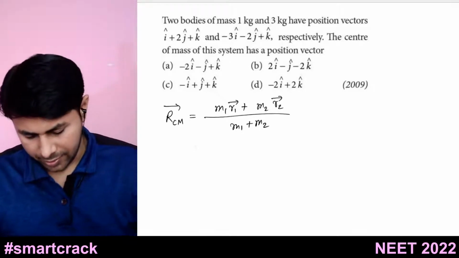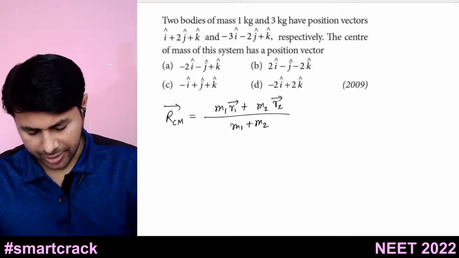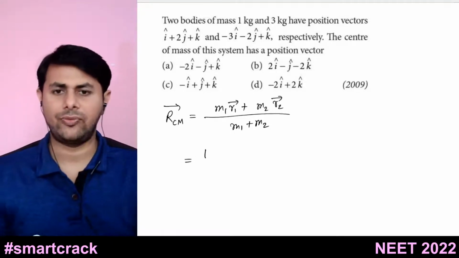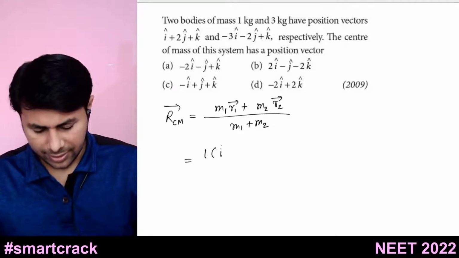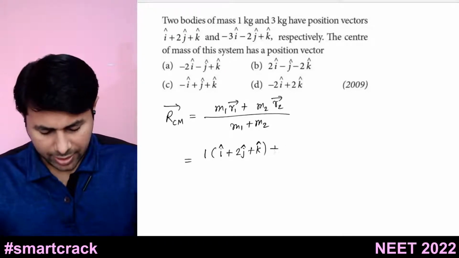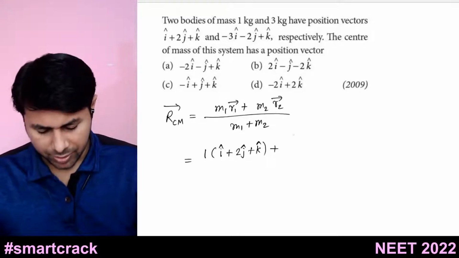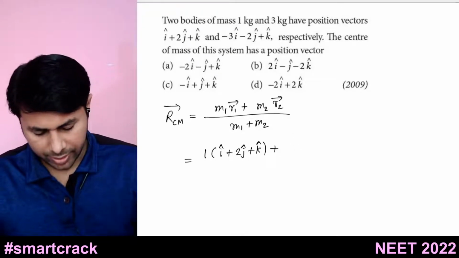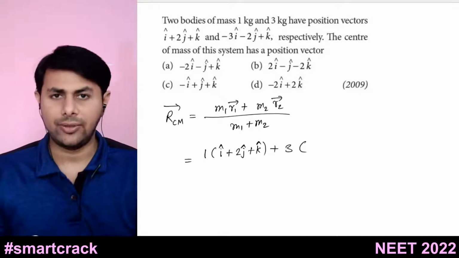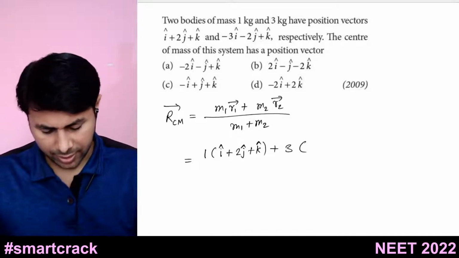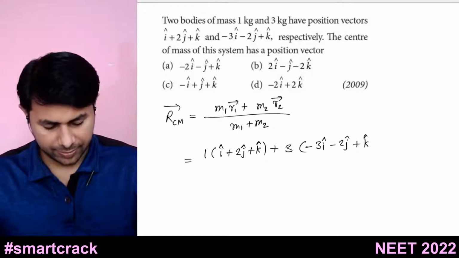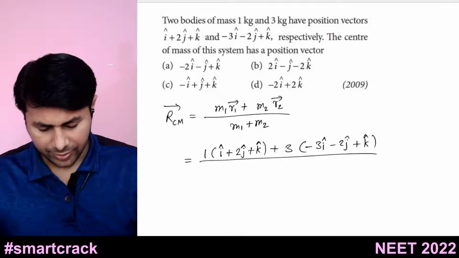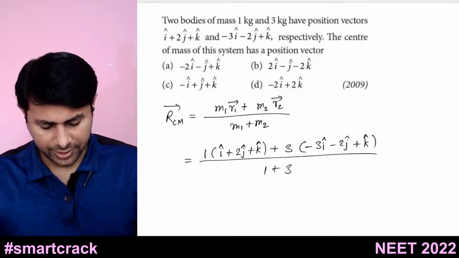Mass of the first particle is 1, mass of the second particle is 3. It is 1 multiplied by r1 bar, so this is our r1 bar: 1 multiplied by i cap plus 2j cap plus k cap, plus we have m2 equals 3 kg. So 3 multiplied by the second vector, r2 bar, which is minus 3i cap minus 2j cap plus k cap, divided by the sum of masses of the two particles, 1 plus 3.